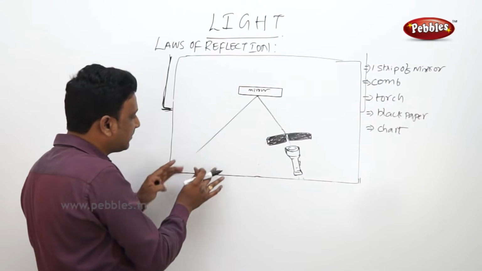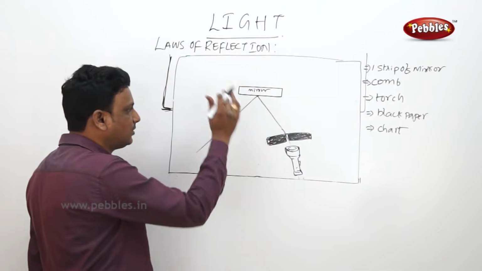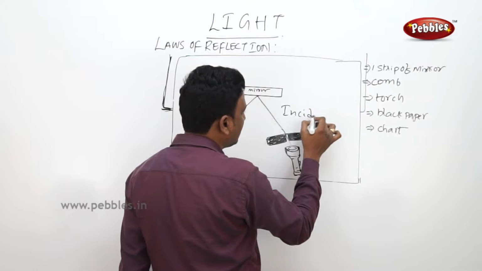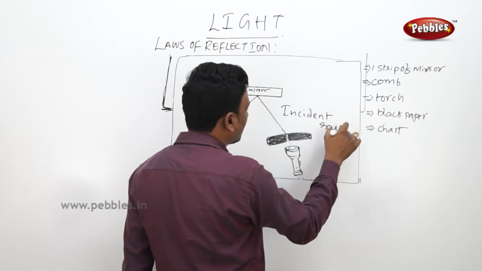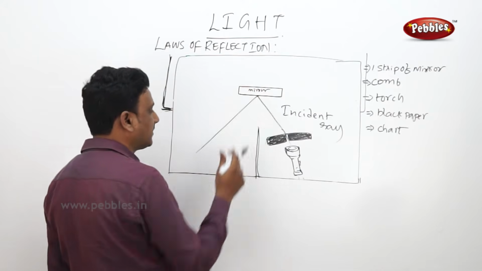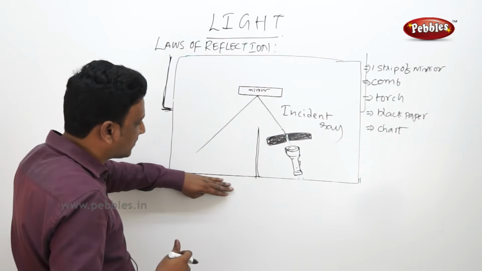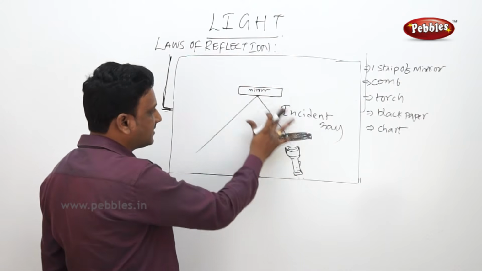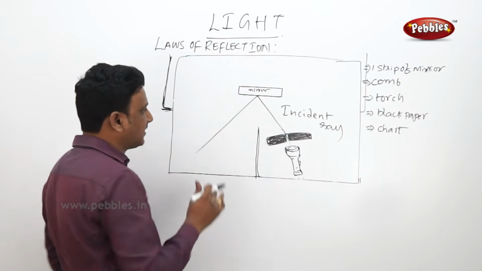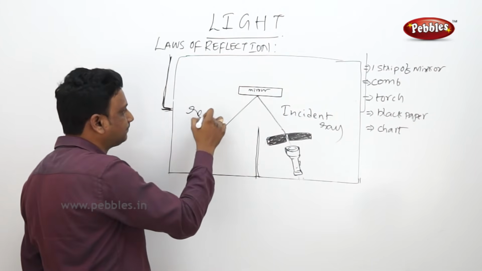So we dragged the chart crossing the edge of the table. Here we have a flexibility, like we can bend the chart down the table. In this way you have allowed the light to pass through. So here we have the incident ray again. Now what we are doing is, with the scissors we are cutting the paper till here. You cut the chart. Now you are bending the chart down. You are lowering the chart. Here the chart is in the same plane. The chart, the source of light, the incident ray, mirror and reflected ray are all on the same plane. You could see the reflected ray.